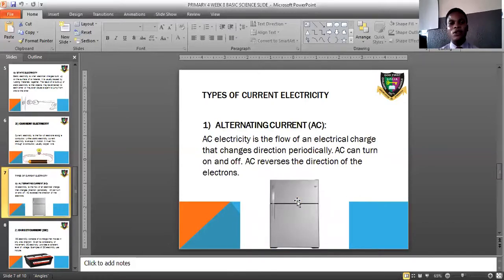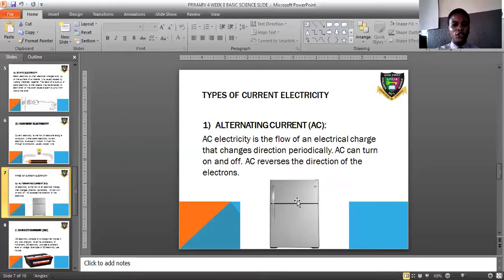Now we have two types of current electricity. The first one is alternating current, which is AC. Alternating current electricity is the flow of an electrical charge that changes direction periodically. Alternating current can turn on and off. Alternating current reverses the direction of the electrons. What this implies is that this type of electricity moves or changes direction periodically. It does not move in one direction. They can change direction anytime you wish to change them.